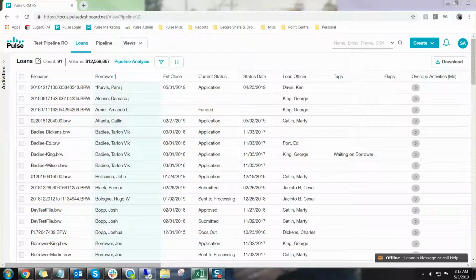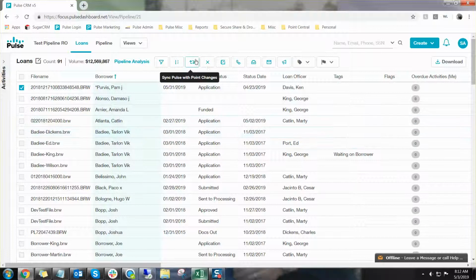Hello. Today I'm going to show you how to access our menu options on your dashboard. You have a couple of different ways. The first one here is by checking the box. We give you all our options at the top.